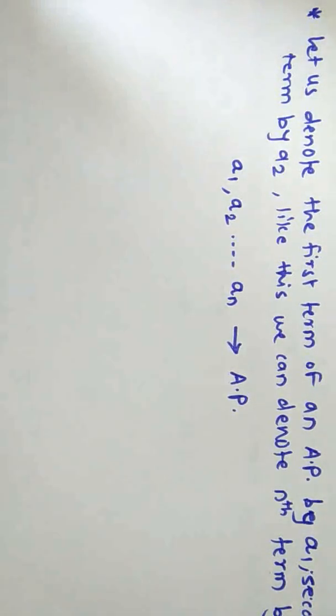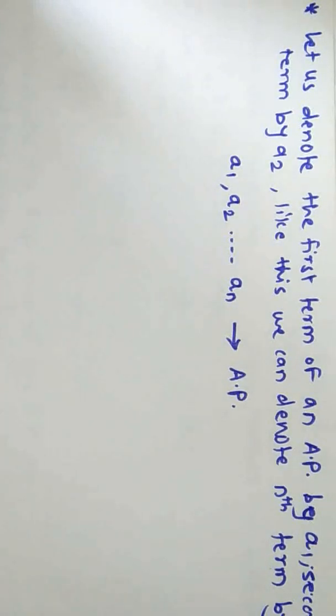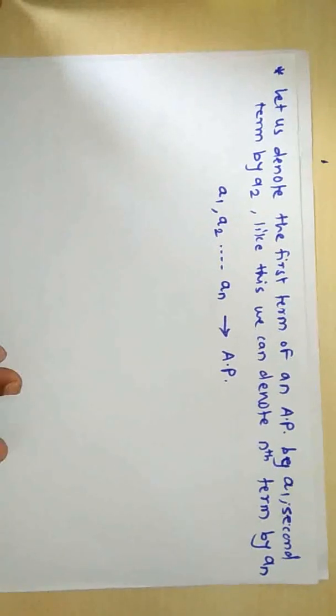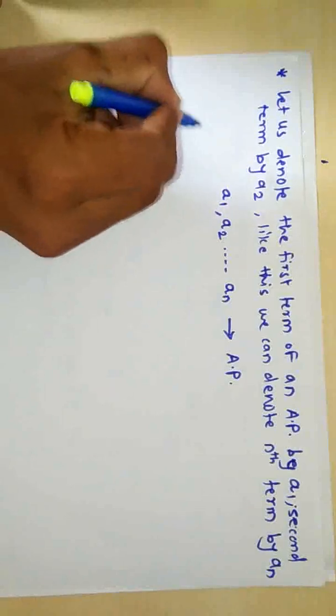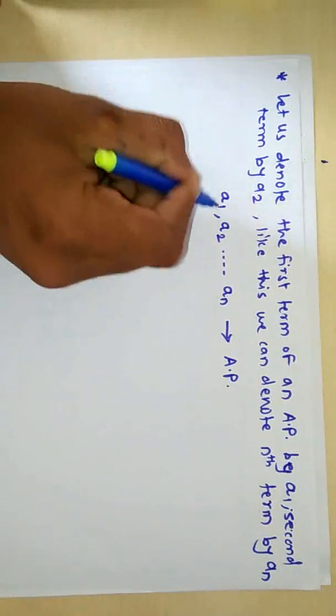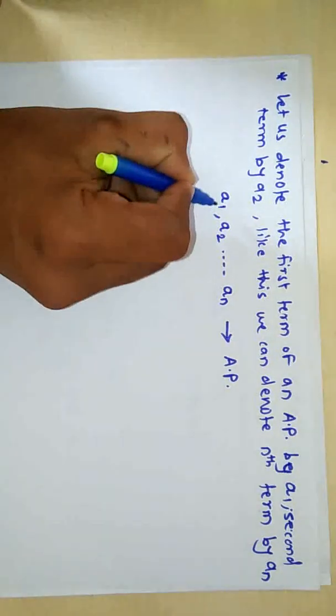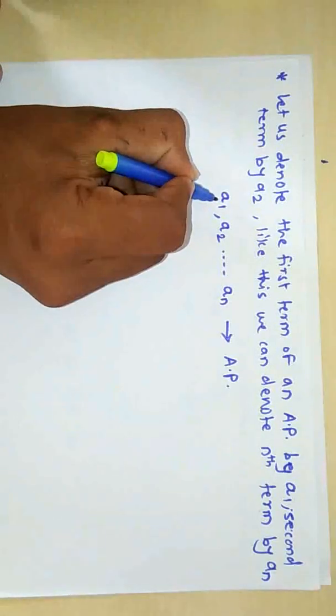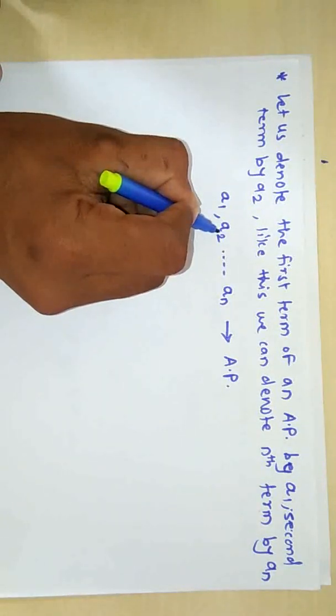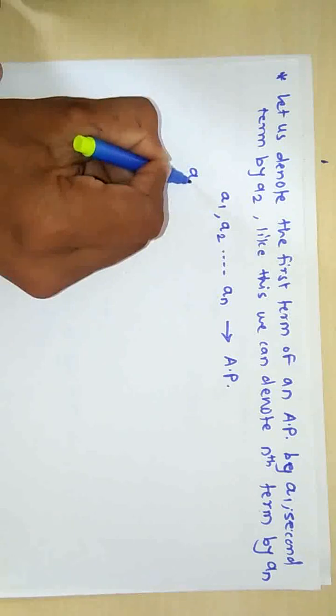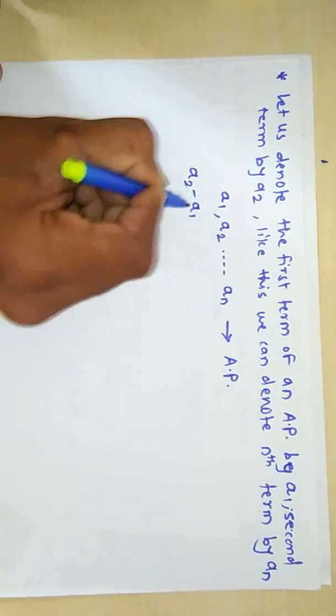We know the common difference. How are we going to calculate it? Common difference can be calculated by subtracting the preceding term from the succeeding term. The preceding term here is A1. This is subtracted from the succeeding term A2.